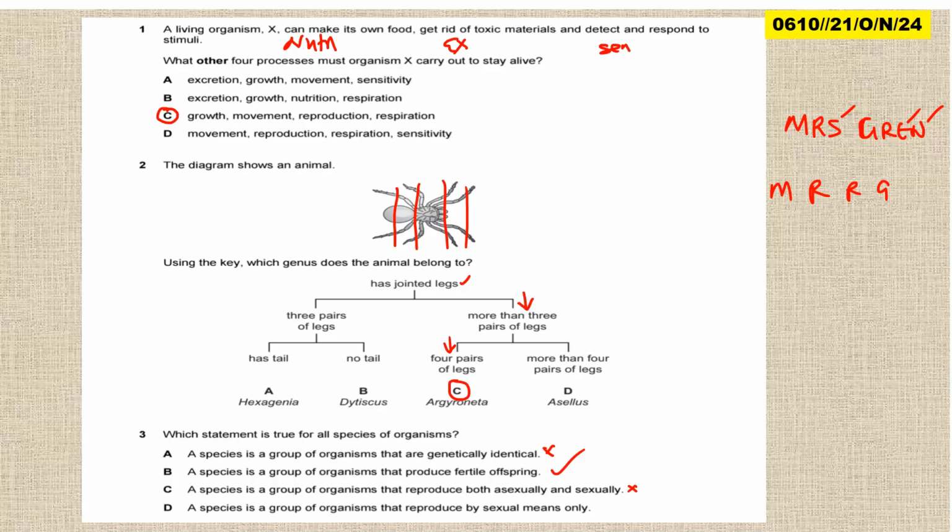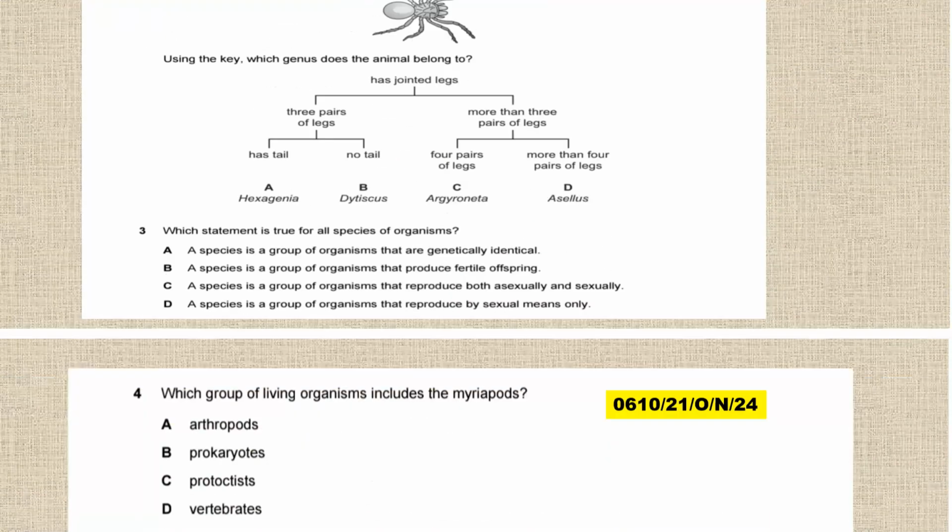No. Then species is a group of organisms that reproduce by sexual means? No. So it is a group of organisms that produce fertile offspring. So the answer here is B. Okay, that is question 3.